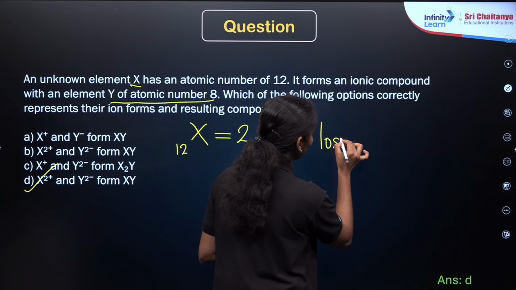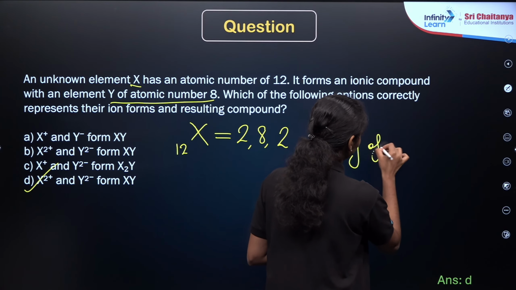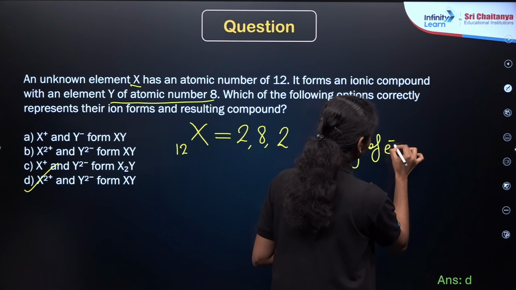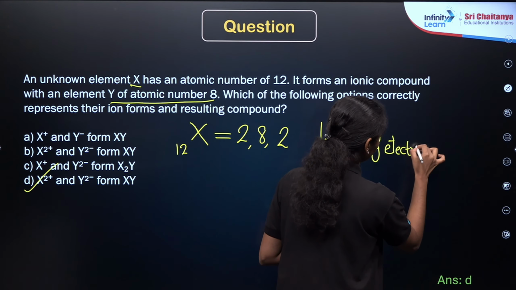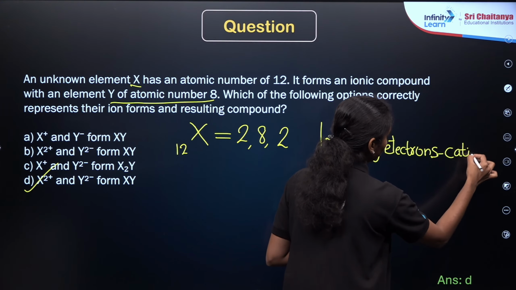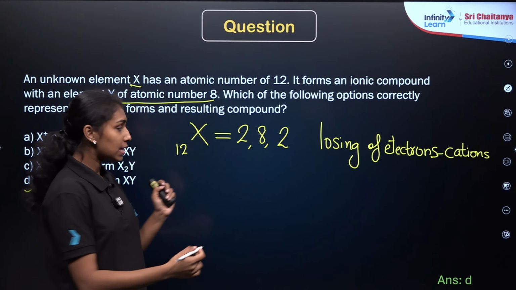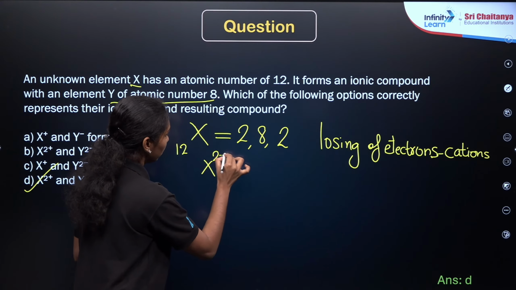Whenever any metal or element loses electrons, it will get a positive charge, right? They will be forming cations. Cations means positively charged ions. So by losing these 2 electrons, X will form the X2+ ion. Is there any doubt?